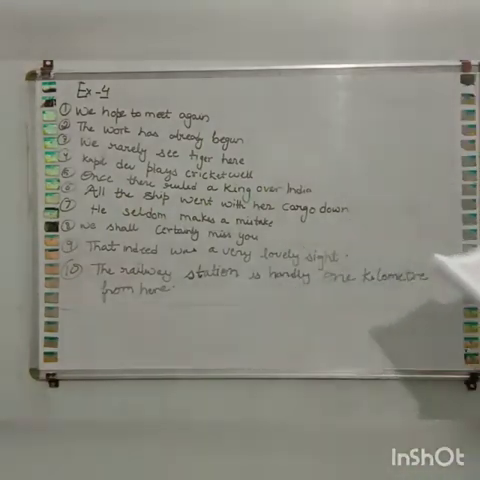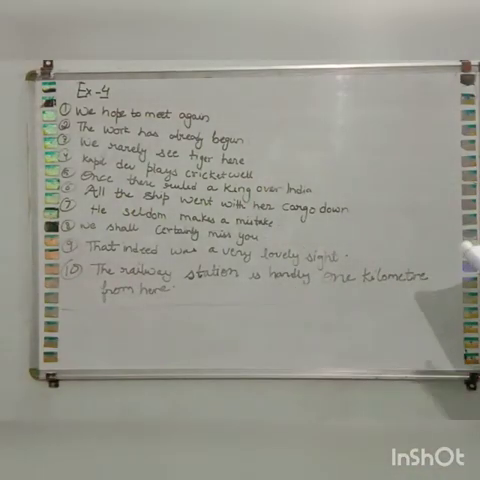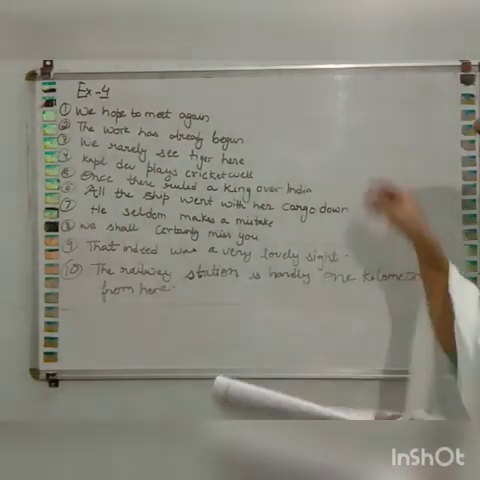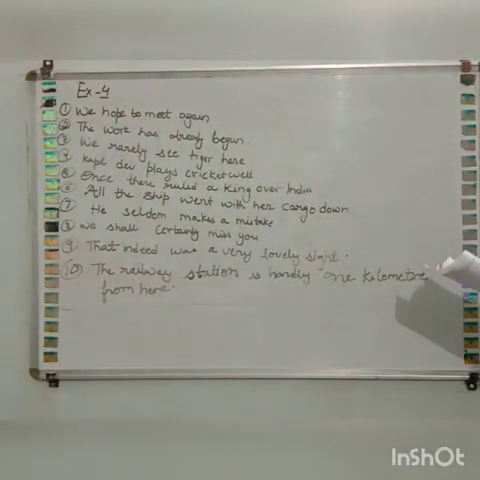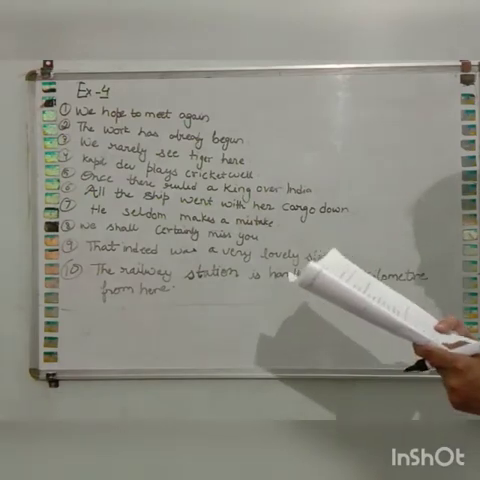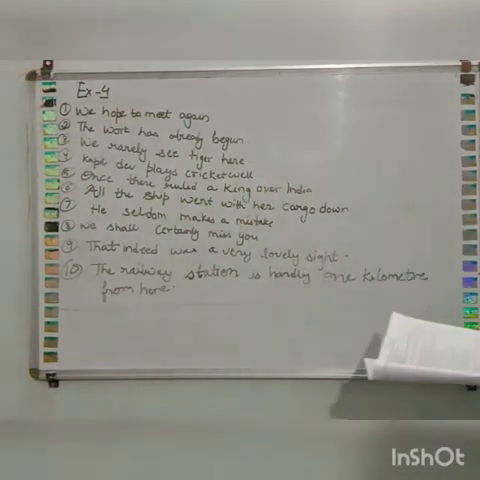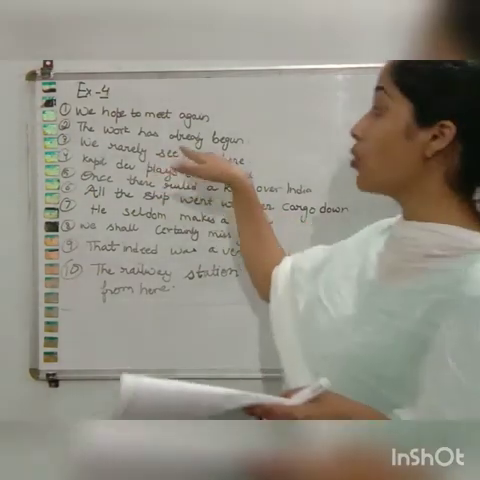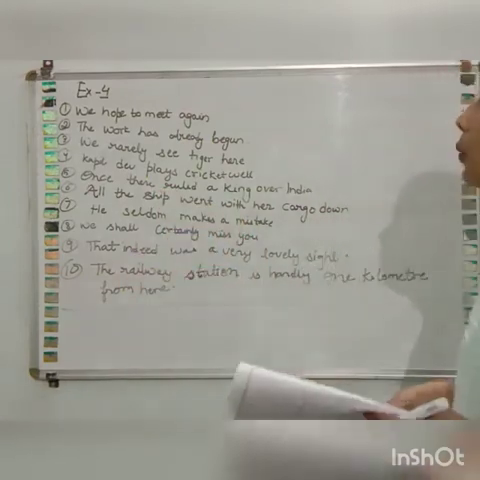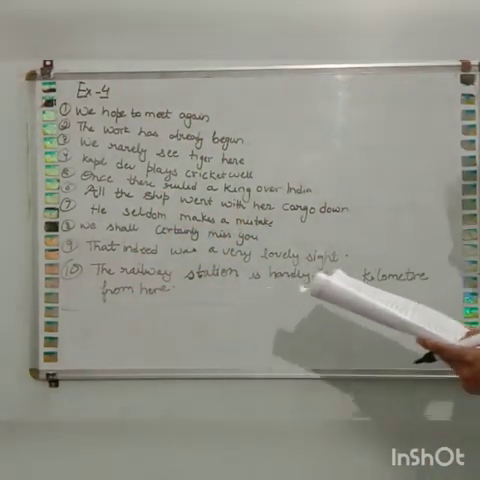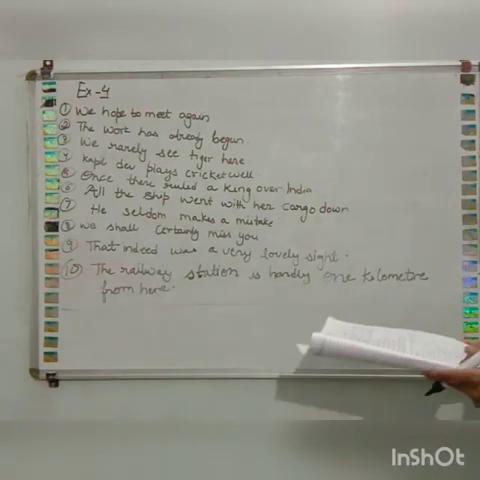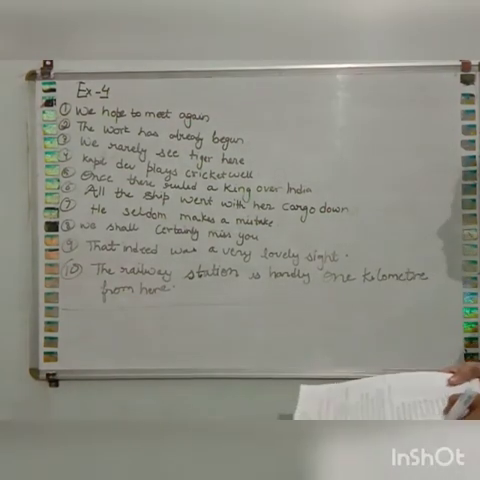So first sentence is we hope again to meet. This is not a sentence. The sentence is we hope to meet again. The next one, the work has begun already. So how we will say? The work has already begun. Third one, we see tiger here really. We really see tiger here.